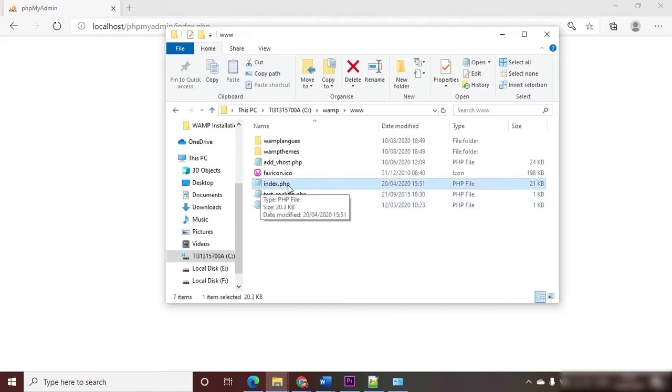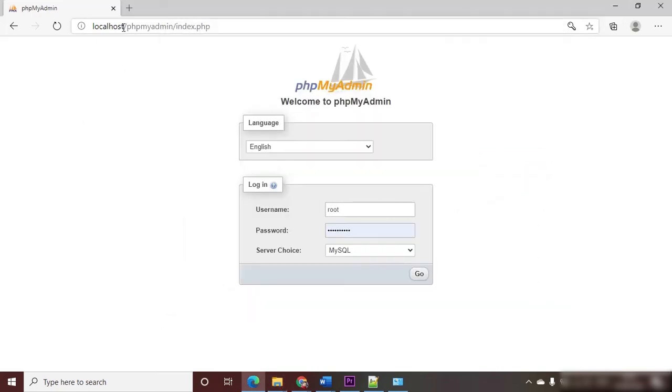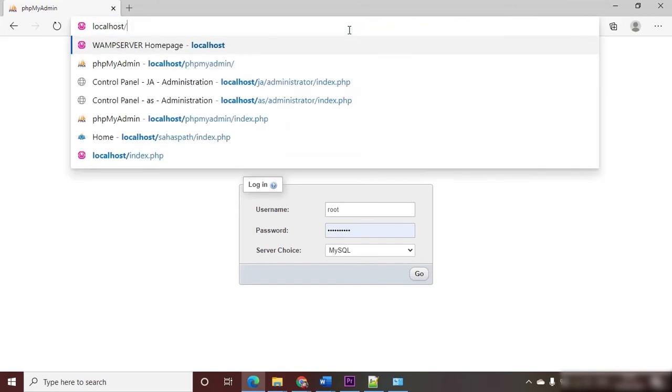This index.php file is the file that generates the welcome screen, which we have seen a couple of minutes ago. Since Apache can recognize any index.php file or index.html file as the default page, we don't need to type the file name when we access the web page. That's why when we type localhost, we don't type index.php. But actually what happens is when we type localhost and press enter, Apache executes this index file automatically. If you open a browser and type localhost/index.php, it should give you the same results.